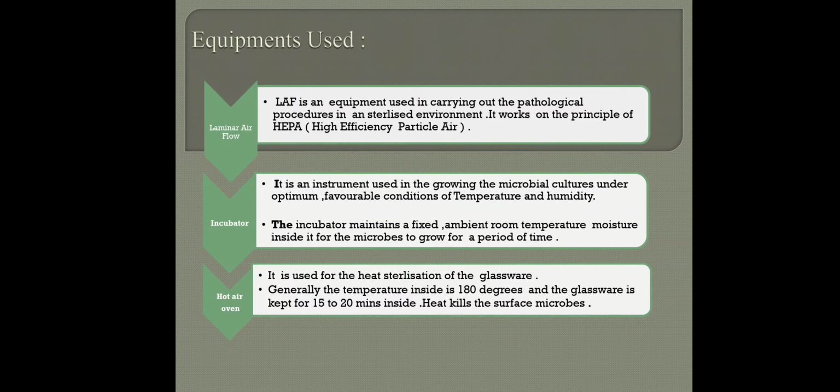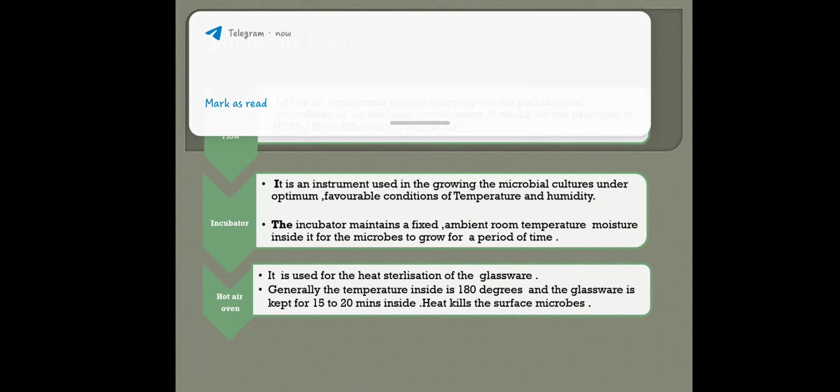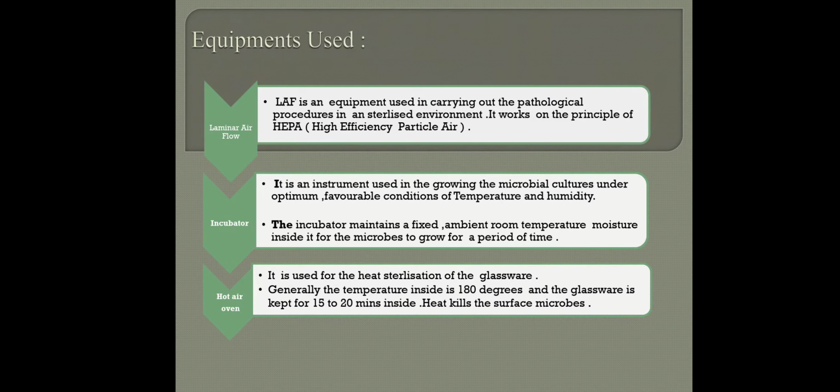So while taking out the instruments, we should wear gloves, and by this we sterilize the equipment. But sometimes we want to make sure that our culture remains completely sterile. For that we do double sterilization.